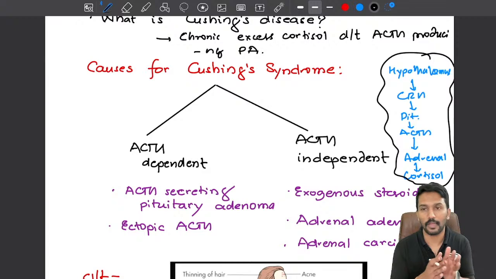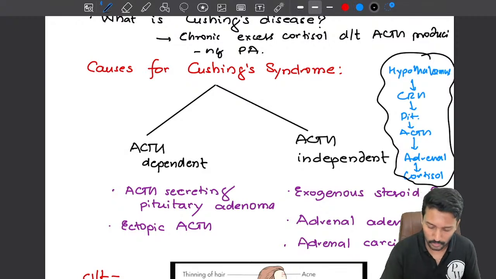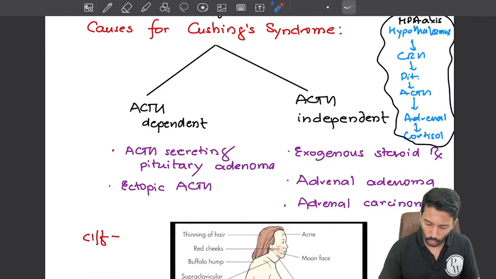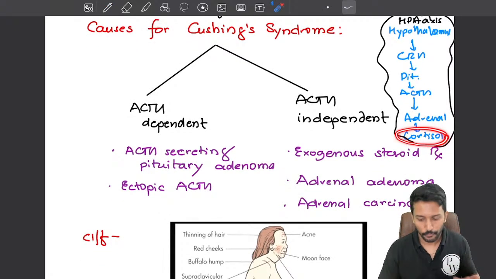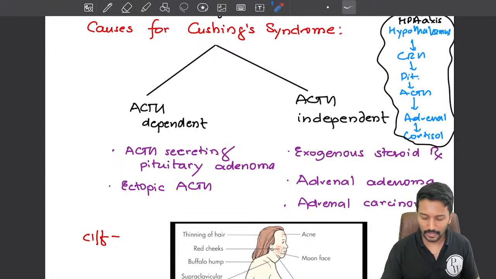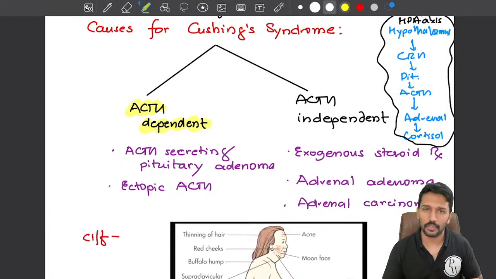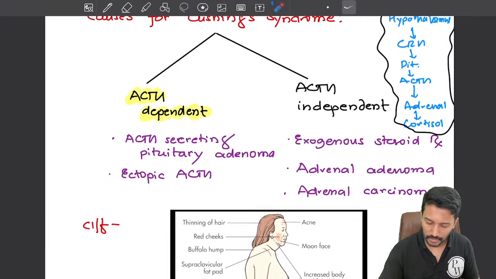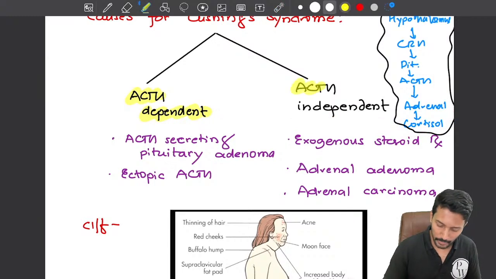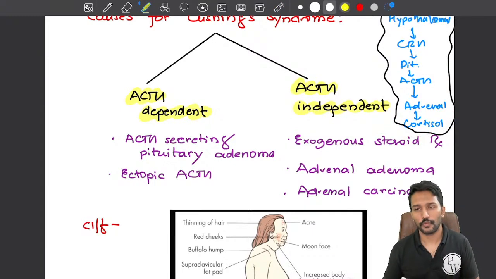We call it the hypothalamo-pituitary axis, or HPA axis. Now, cortisol level can increase without excess ACTH, or it can increase because of increased ACTH. If there is an increase in ACTH and because of that cortisol is high, those causes are called ACTH dependent causes of Cushing syndrome. And if ACTH is normal or decreased but cortisol is still high, we call them ACTH independent causes of Cushing syndrome, right?